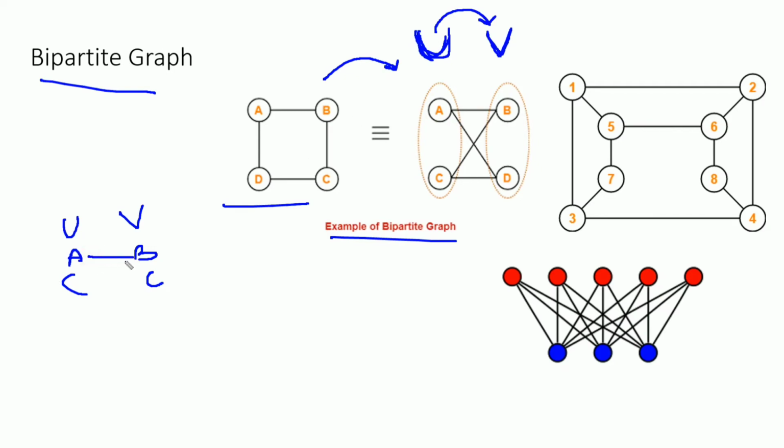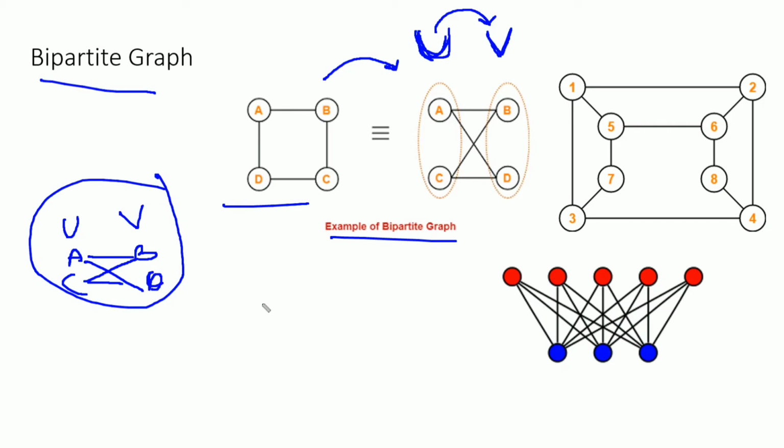I'll connect it in this set. Now A to D, there is also an edge. Now B to C, and B to A, okay, B to C and B to A and C to D. If we observe it, we find that there is no relation between vertex A and C, and there is no relation between vertex B and D.